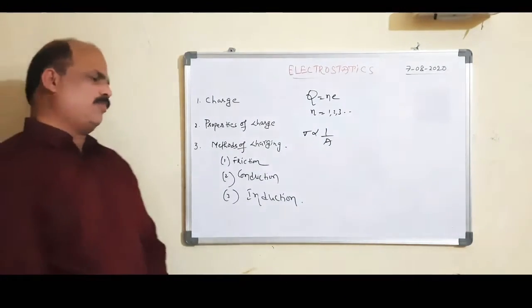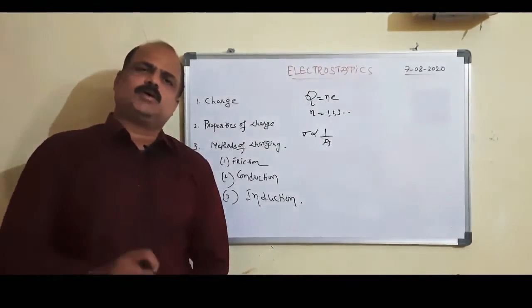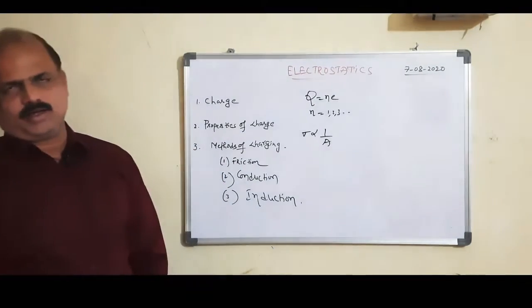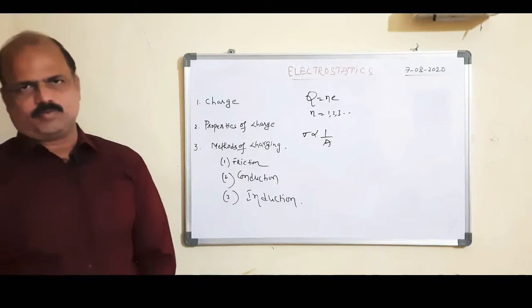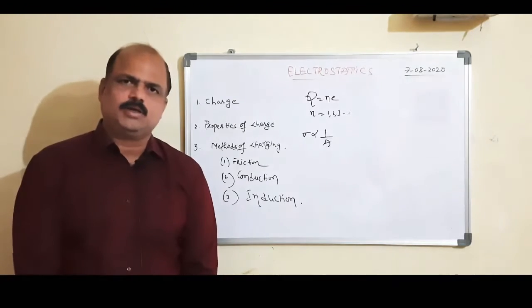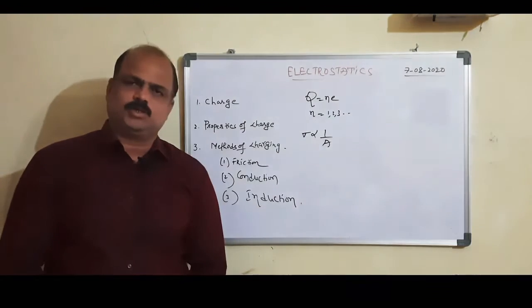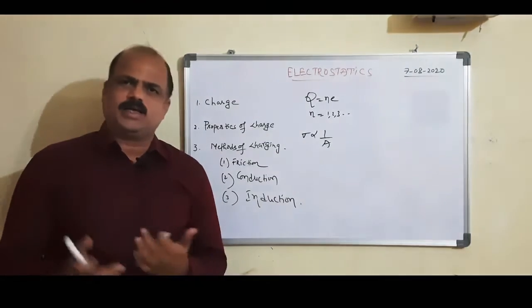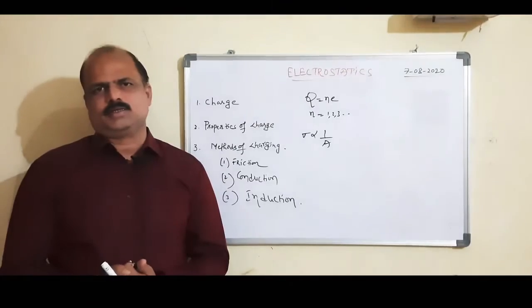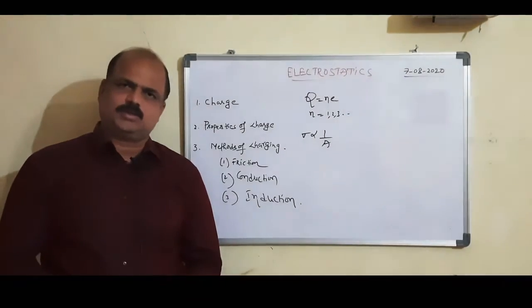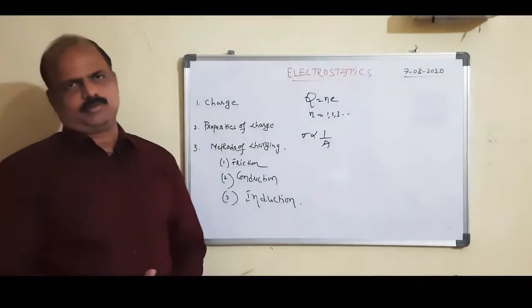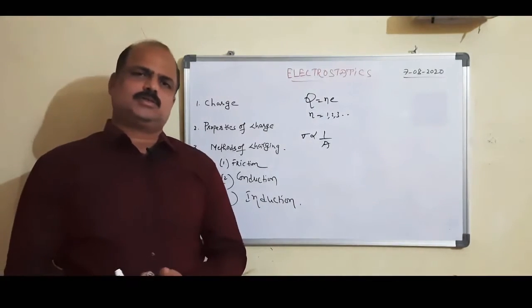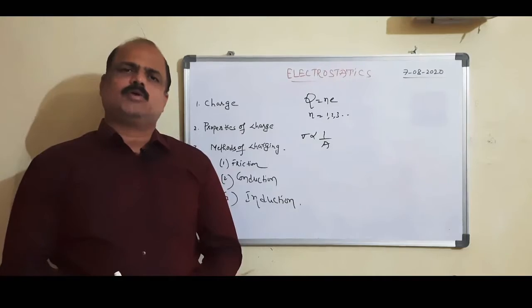One point to remember: whenever charge is transferred from one body to another body, there is definitely a transfer of mass from one body to another body. What is meant by a positively charged body? What is meant by a negatively charged body? A body which has an excess of electrons is a negatively charged body. A body which has a deficiency of electrons is a positively charged body.